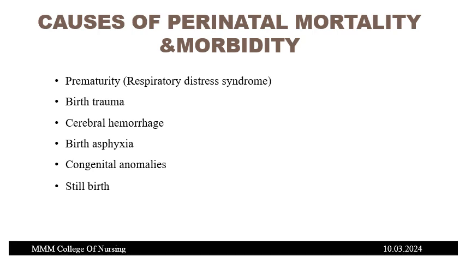Causes of perinatal mortality and morbidity. It means what are the causes of these complications. How does this complication arise? Mainly because of prematurity, that is respiratory distress syndrome, birth trauma and cerebral hemorrhage, birth asphyxia, congenital anomalies, and stillbirth. These are the reasons the fetus or newborn may die because of multiple pregnancy.